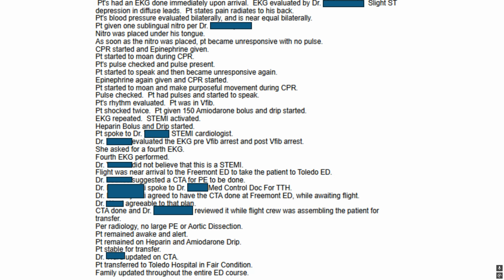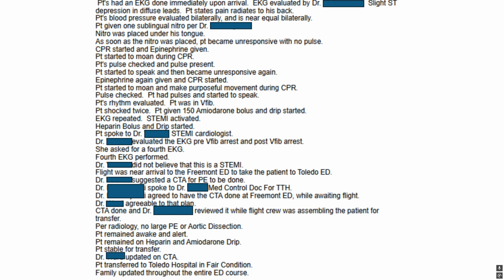Patient's pulse checked and pulse present. Patient started to speak and then became unresponsive again. Epinephrine again given and CPR started. Patient started to moan and make purposeful movement during CPR. Pulse checked. Patient had pulses and started to speak.